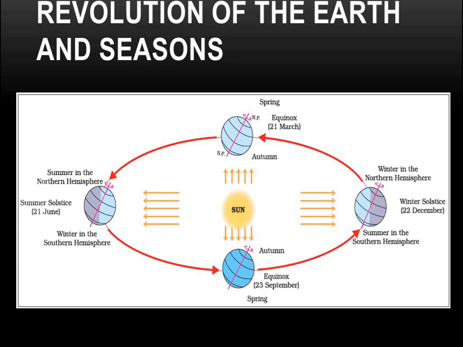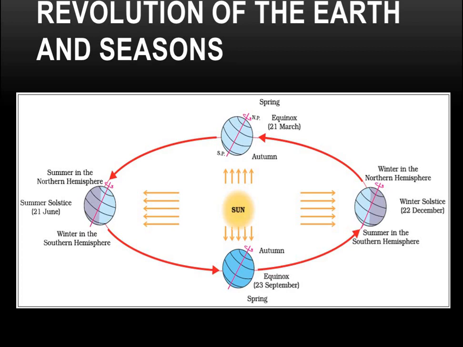And a very strange thing you can see here: Australia is in the southern hemisphere. So when Christmas Day is there in the northern hemisphere, as we celebrate it on 25th December, winter is there in the northern hemisphere. We celebrate Christmas in winter, but Australia celebrates Christmas in the summer season. So this is the phenomenon of summer and winter.